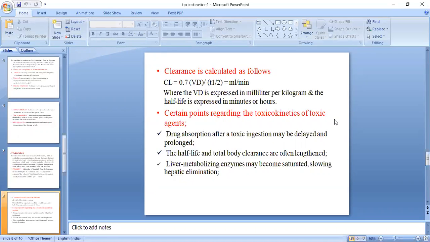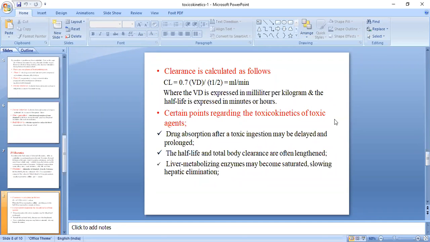Some of the drug may bind to protein and remain in the plasma, so it may show the drug effect again for a prolonged period of time. Therefore half life and total body clearance may also be delayed, and you can see the effect of that toxic substance for a prolonged period.